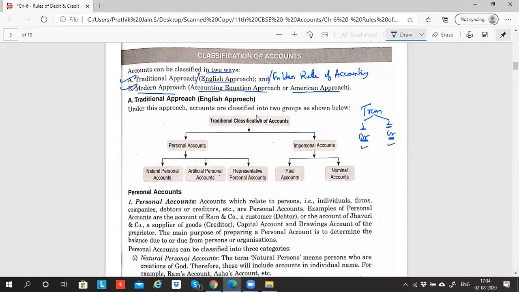Let's have a look at the traditional approach. In the traditional approach, accounts are classified into two broad categories: personal account and impersonal account. Personal account is further classified into natural personal account, artificial personal account, and representative personal account. Impersonal is further classified into real account and nominal account. This is the classification given, but I will give you a slightly different presentation. It is the same, not much different, but this is how you have to remember.